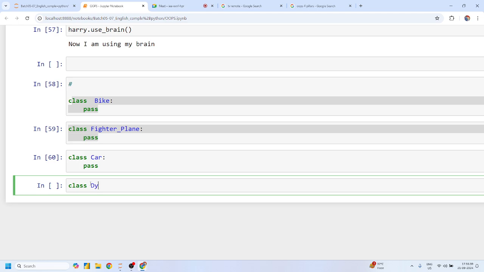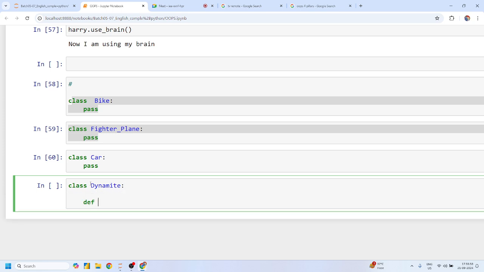So now you have to make a class concept of dynamite. Okay? Class dynamite, right? I think the spelling is correct. Yes or no? Dynamite, right? Now you have to use dynamite. What kind of methods are related to this dynamite? Throw. Let me write this. Throw. It will throw the number of dynamite. Suppose n is equal to n. It will throw by default n dynamites. Yes or no? If we just simply change this n, it will throw the n dynamites based on the n argument, right?